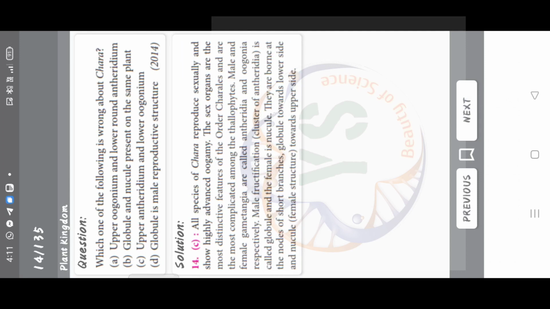Male gametes are flagellated in Ectocarpus, Spirogyra, Polysiphonia, Anabaena. Answer is option A, Ectocarpus. Which one of the following is wrong about Chara? Upper oogonium and lower round antheridium, globule and nucleus present on the same plant. Upper antheridium and lower oogonium, globule is male reproductive structure. Answer is option C, upper antheridium and lower oogonium.